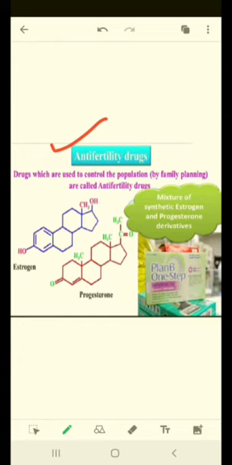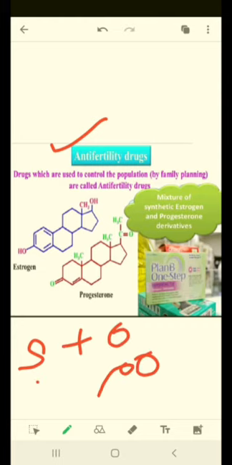The name indicates these are the drugs which do not allow fertility. What is meant by fertility? Actually, in higher animals like human beings, male and female produce specific kinds of gametes. The male produces sperm and the female produces ova, and the mixing of sperm and ova is called fertilization, and this fertilization takes place in the female body in the fallopian tube.